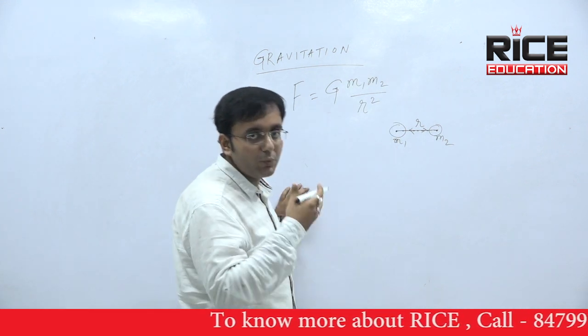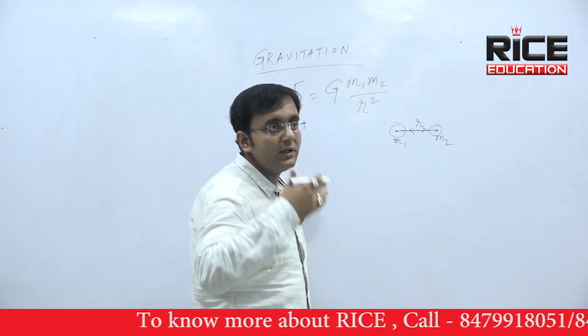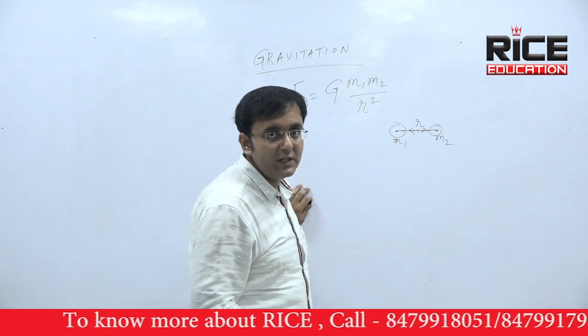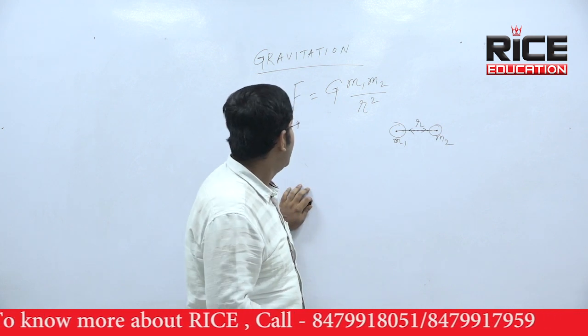Again I am repeating. This is called a weak force. This is called a conservative force. This is called a bidirectional force. This is called a central force. These are all the basic properties of gravitational force.